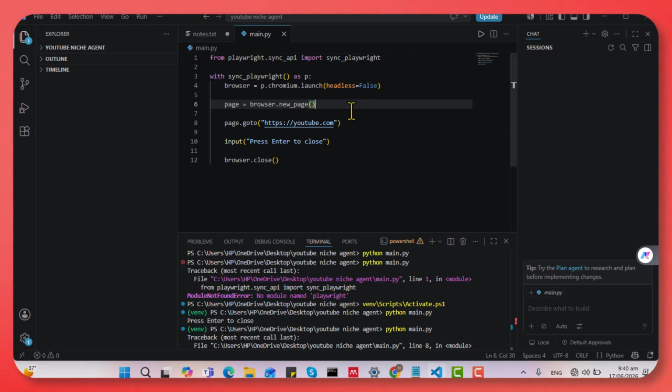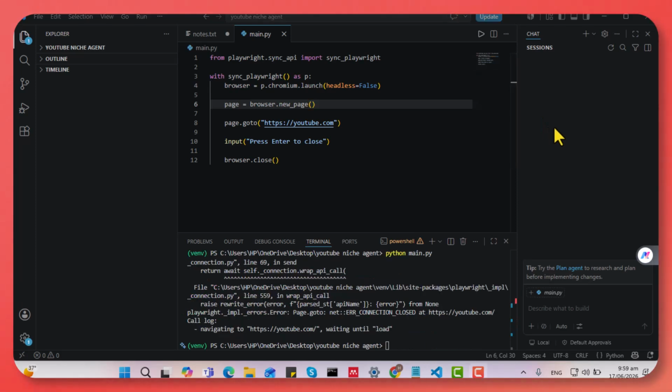This opens Chrome automatically, and YouTube opens automatically. Now we run the Python code through the command py main.py, because main.py is our file name.